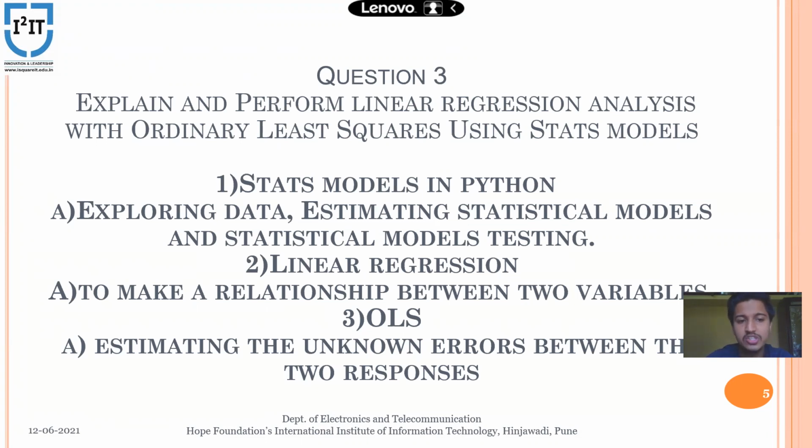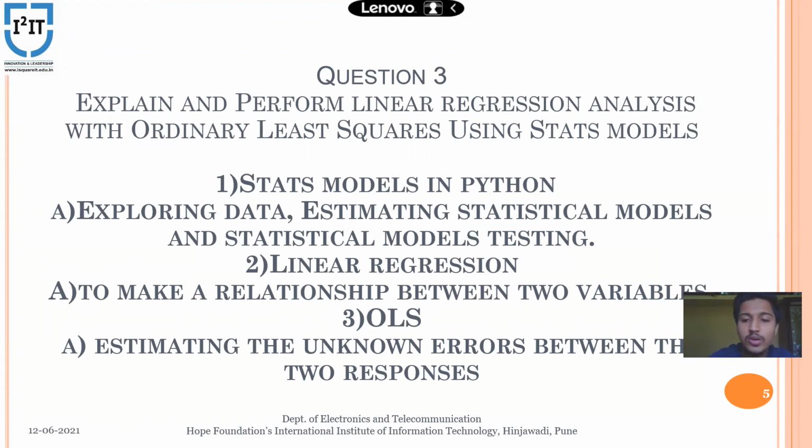So what is linear regression? It is just a process that makes the relationship between variables. Not only two variables, but one dependent variable and one independent variable. So it makes a relationship between one dependent and one independent variable, or a number of independent variables and one dependent variable. So this is linear regression.